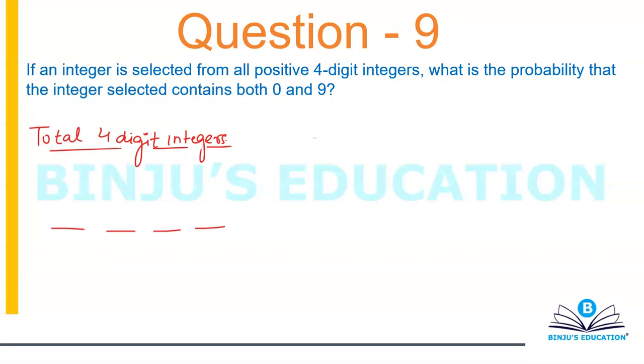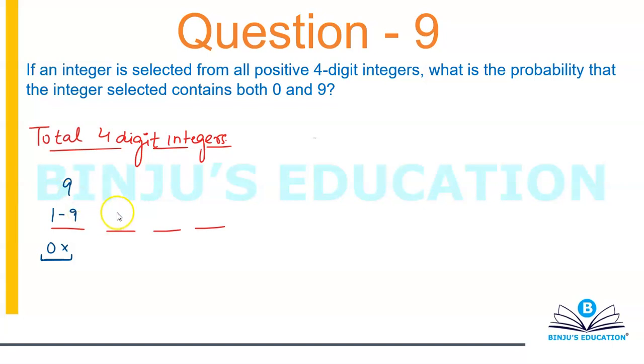Now at the first place you can't have 0. Again, a concept which we discussed in PNC. If you use 0 at the first place, then it will no more be a 4-digit number, it will become a 3-digit number. So you can have digits from 1 to 9, that will give you a total of 9 cases.